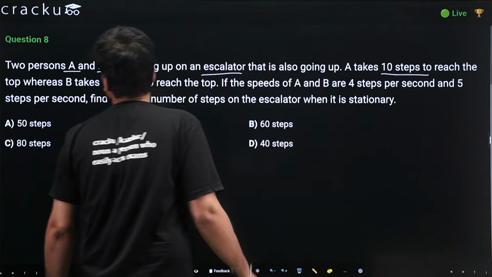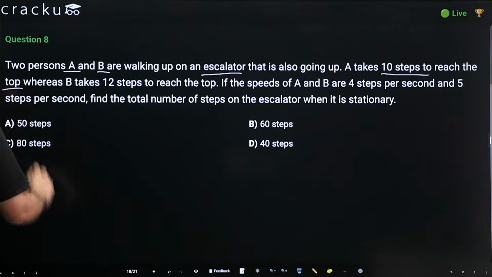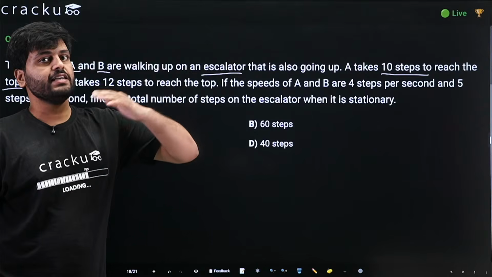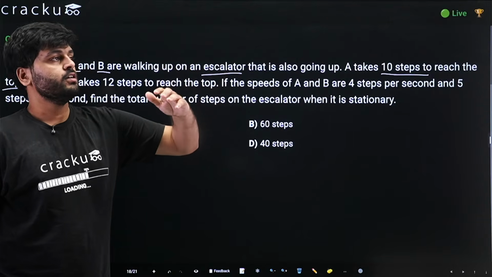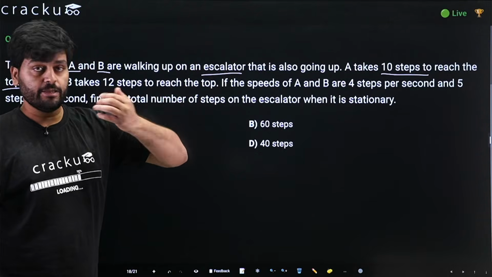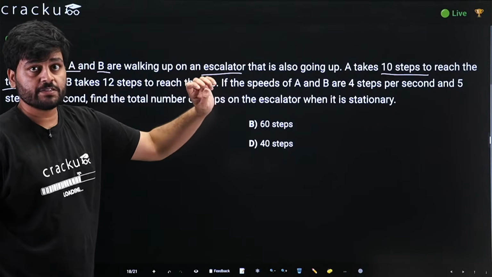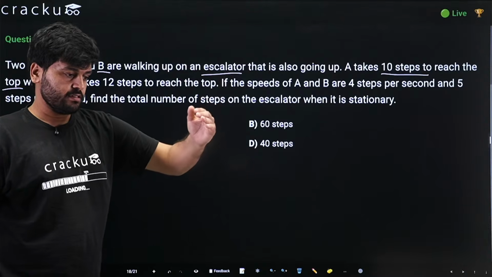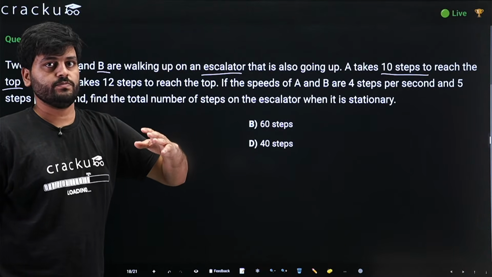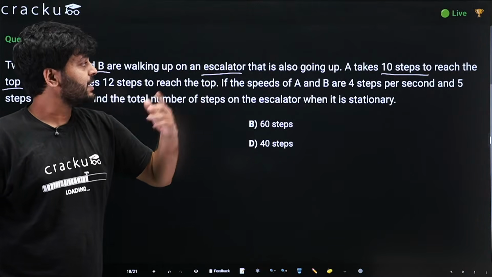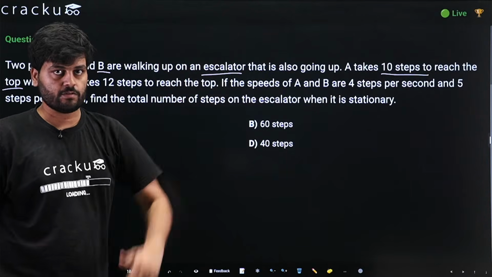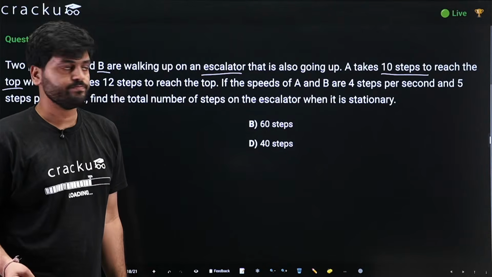A takes 10 steps to reach the top, which means that A is also moving up, and the escalator is also moving up. So when A himself takes 10 steps, he reaches the top, which means that the escalator also moves some steps, plus these 10 steps is equal to the total distance of the escalator, because both are moving.